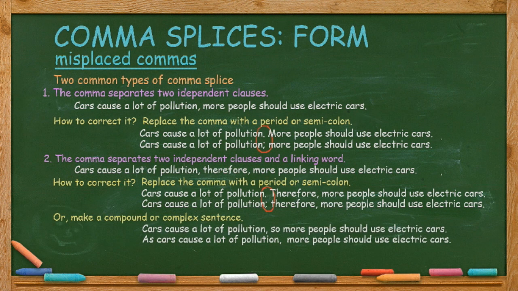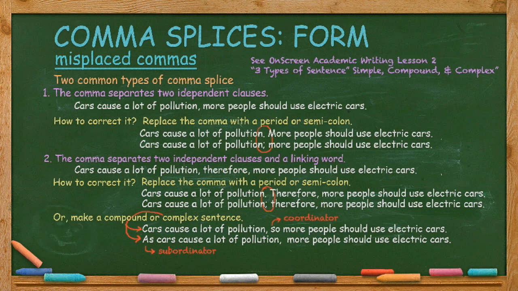Or you can make a compound or complex sentence. For example, cars cause a lot of pollution, so more people should use electric cars. Or, as cars cause a lot of pollution, more people should use electric cars. The first one is a compound sentence because it uses the coordinator so. And the second one is a complex sentence because it uses the subordinator as. You should see On-Screen Academic Writing Lesson 2 to study more on compound and complex sentences.